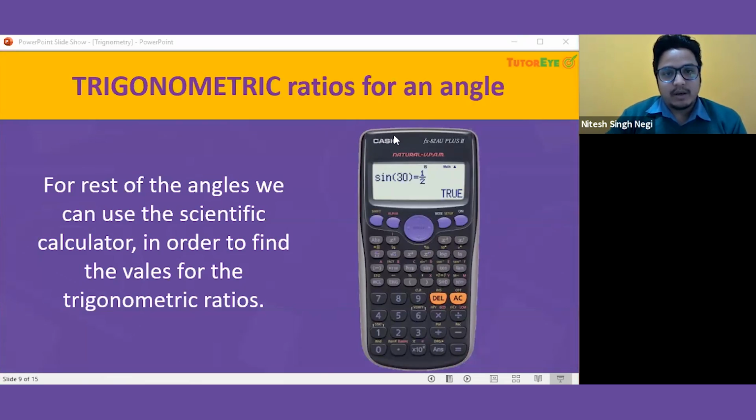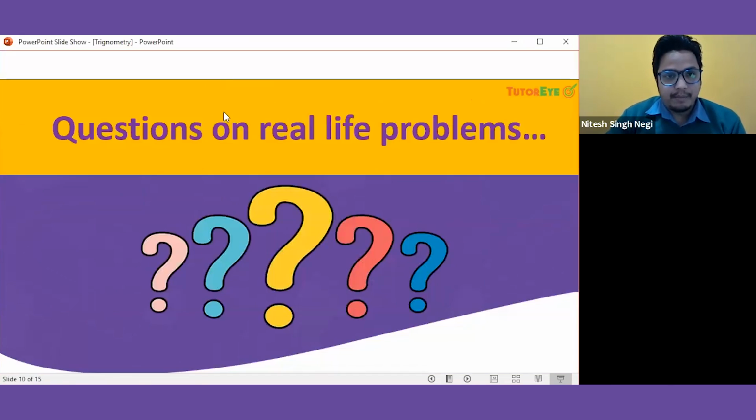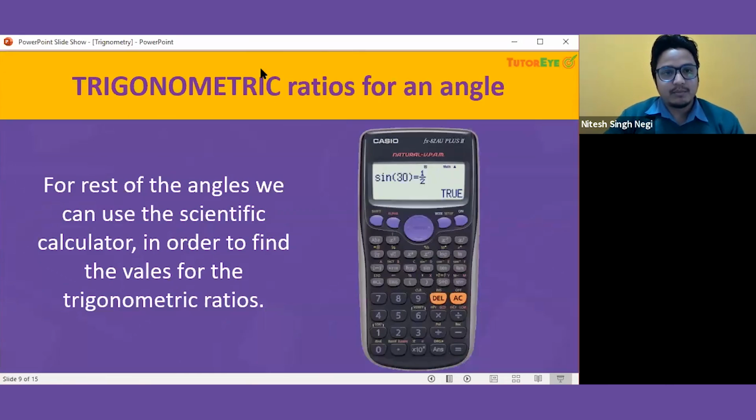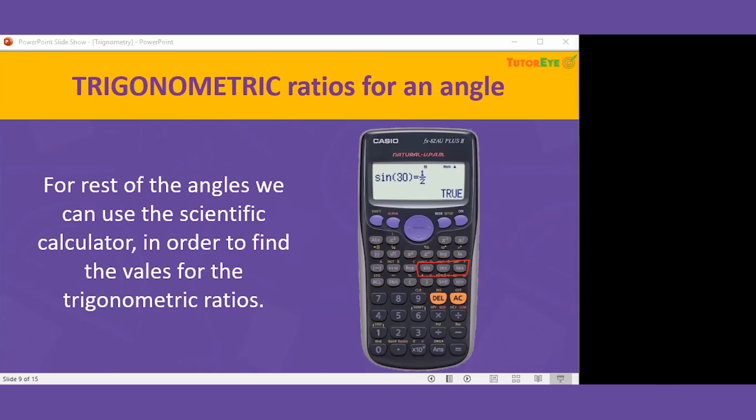So let me revise that. You can see these are the three buttons in which one is sine, then cosine and tan. You just have to press that tan button and then your angle, which is 43 degrees, and you will find the value for that. Is it clear? Yeah, that's right. Thank you so much. Okay, thank you very much.